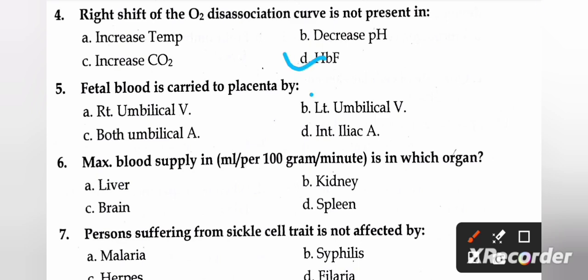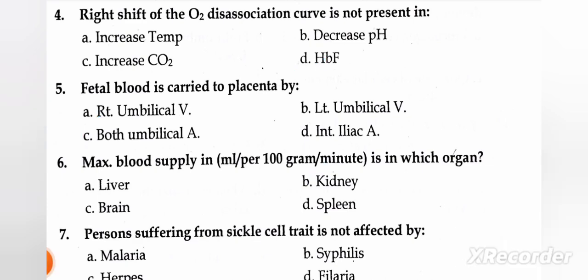the HbF. Next question: fetal blood is carried to the placenta by: A, right umbilical vein; B, left umbilical vein; C, both umbilical arteries; and D, internal iliac artery. So the right answer is C, both umbilical arteries. Next question: maximum blood supply in ml per 100 gram per minute is in which organ? A, liver; B, kidney; C, brain; and D, spleen. So the right answer is B, kidney.